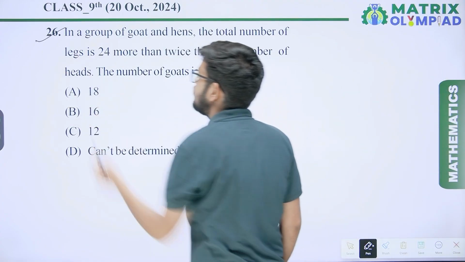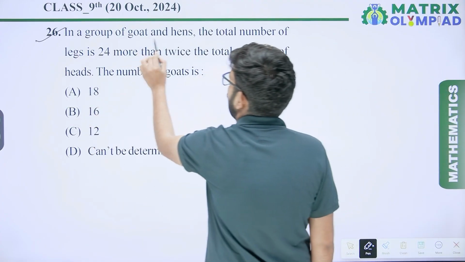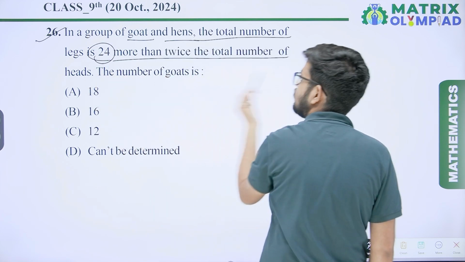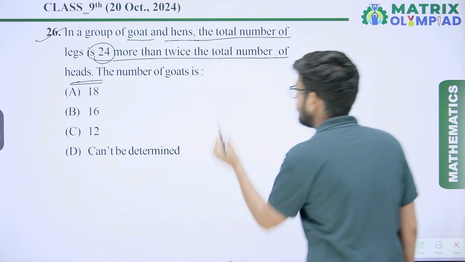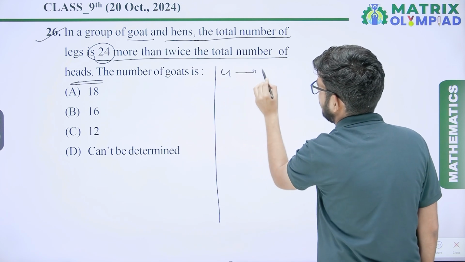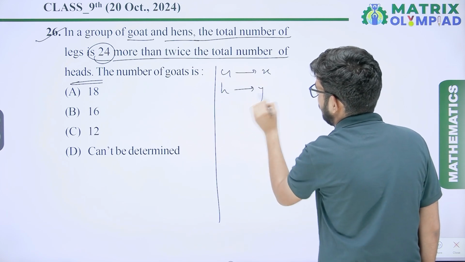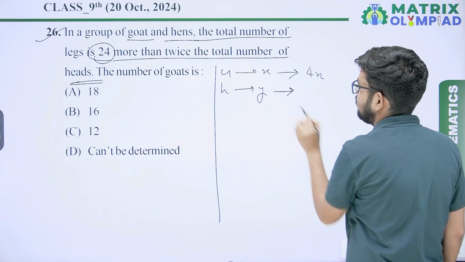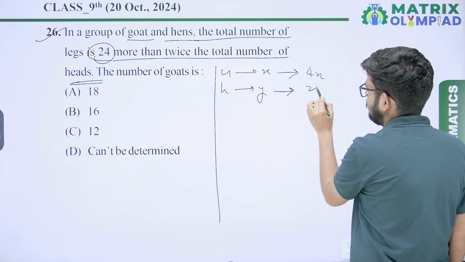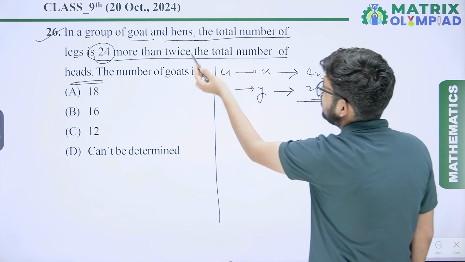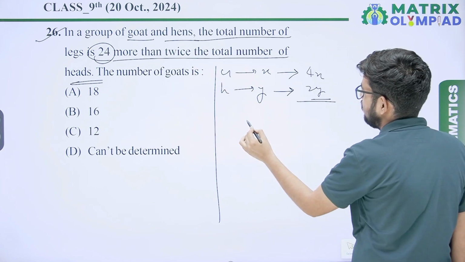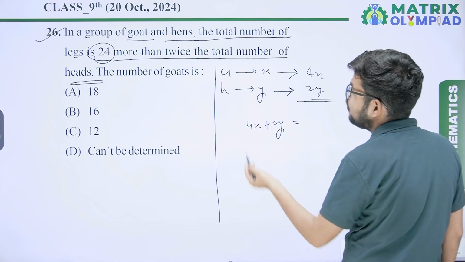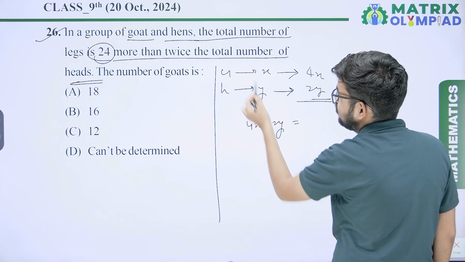Next, question number 26. In a group of goats and hens, the total number of legs is 24 more than twice the total number of heads. Just assume in a group goats are x and hens are y. Then the total number of legs of goats will be 4x, and the total number of legs of hens is 2y. It is saying total number of legs, it means 4x plus 2y is 24 more than twice the total number of heads.